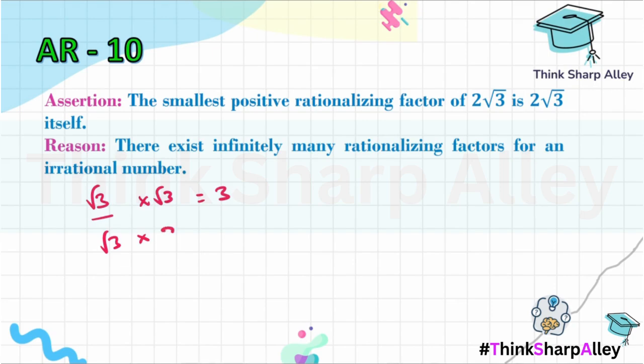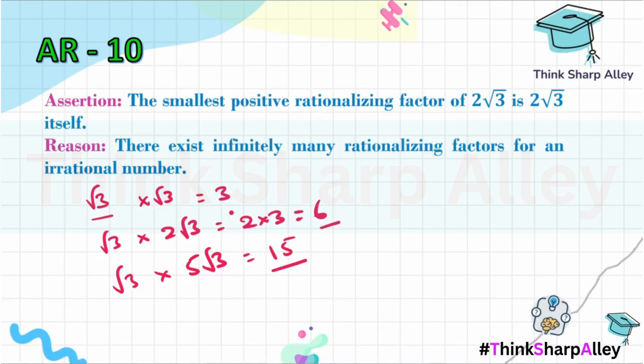With root 3, if I multiply 2 root 3, I'm going to get a rational number, that is 6. With root 3, if I multiply 5 root 3, I'm going to get 5 into 3, that is 15. So you see, each one of the products that we are getting is a rational number. So we see these are all the rationalizing factors of root 3.